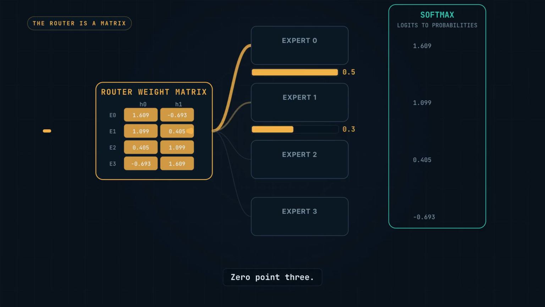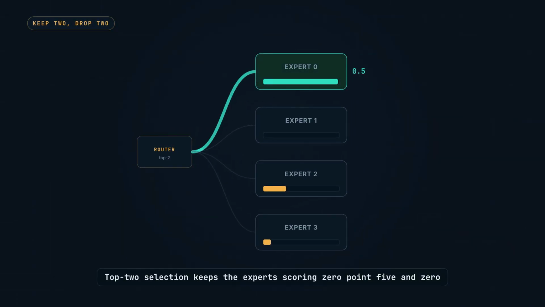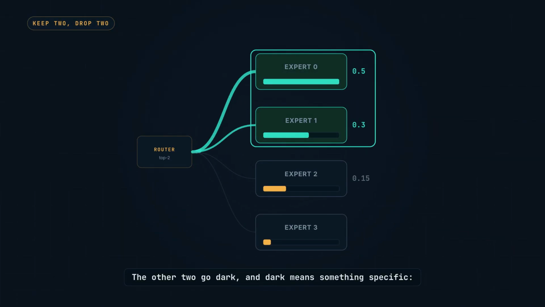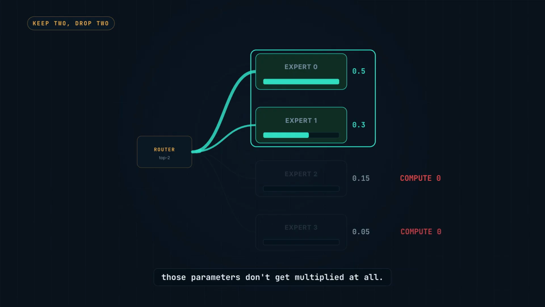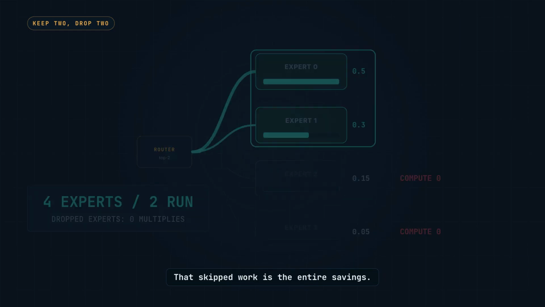0.5, 0.3, 0.15, 0.05. Top 2 selection keeps the expert scoring 0.5 and 0.3. The other 2 go dark, and dark means something specific. Those parameters don't get multiplied at all. That skipped work is the entire savings.